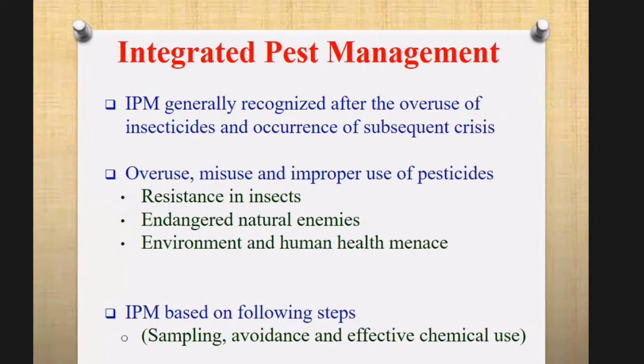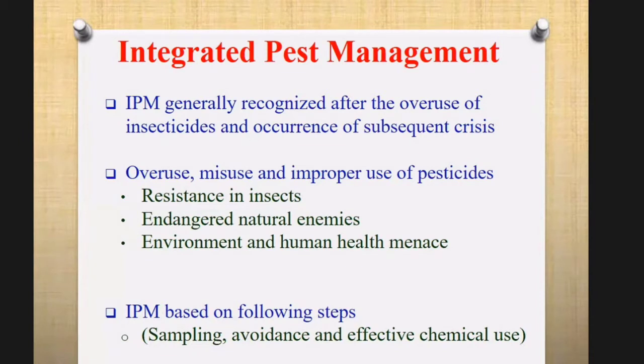Integrated pest management is the best approach to manage any insect. What is IPM, or integrated pest management? IPM was generally recognized after the overuse of insecticides and the occurrence of subsequent crises. Overuse, misuse, and improper use of pesticides developed resistance in insects and endangered natural enemies, along with environmental and human health hazards. IPM is based on the following steps: sampling, avoidance, and effective chemical use.